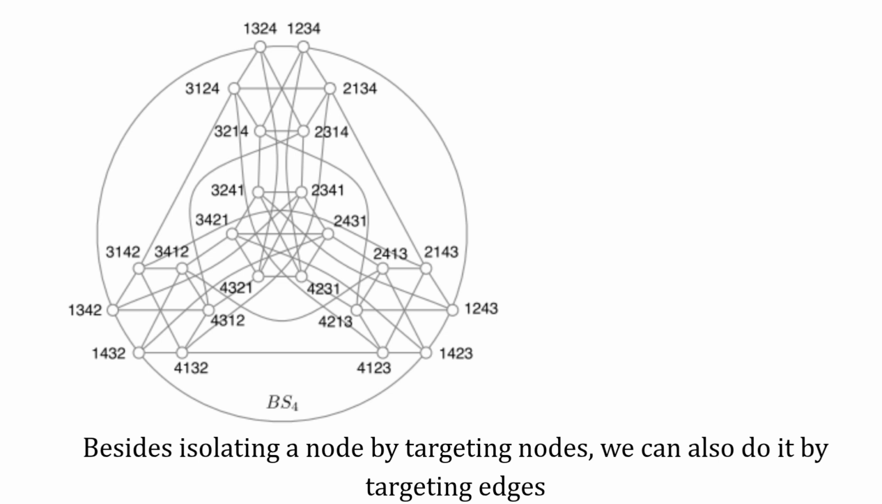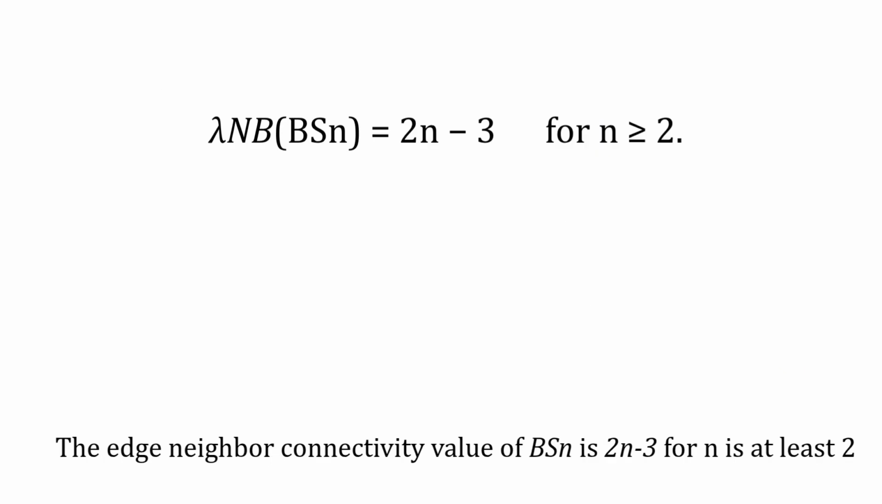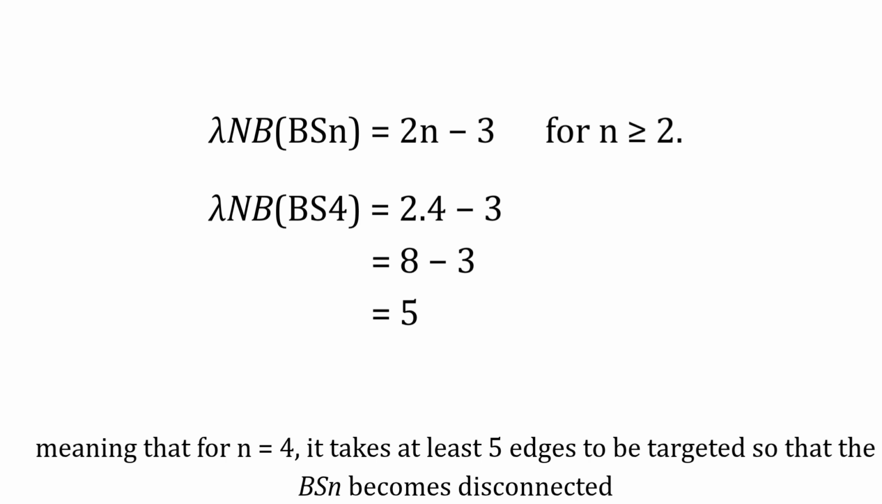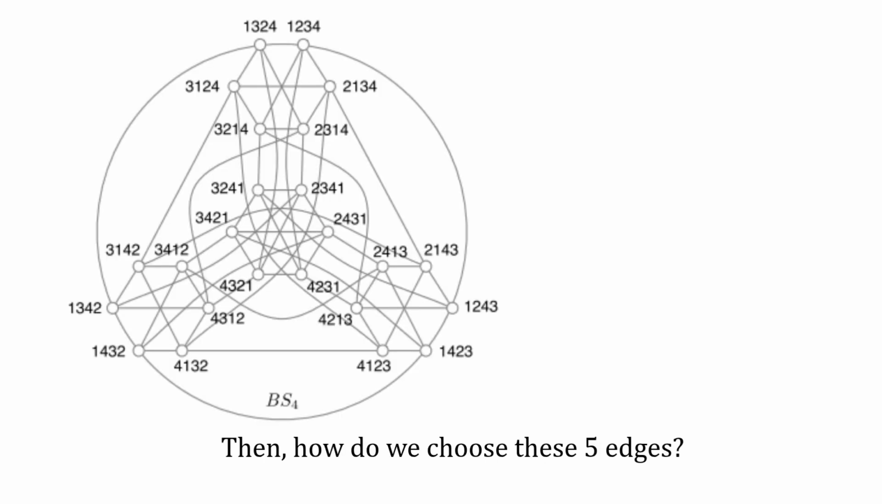Besides isolating a node by targeting nodes, we can also do it by targeting edges. The edge neighbor connectivity value of BSN is 2n-3 for n at least 2, meaning that for n equals 4, it takes at least 5 edges to be targeted so that the BSN becomes disconnected. Then, how do we choose these 5 edges?